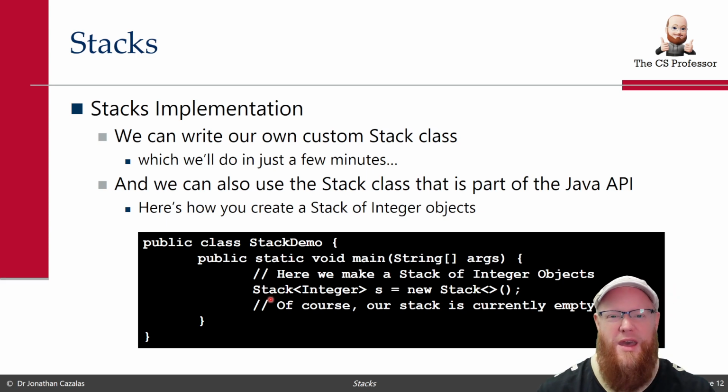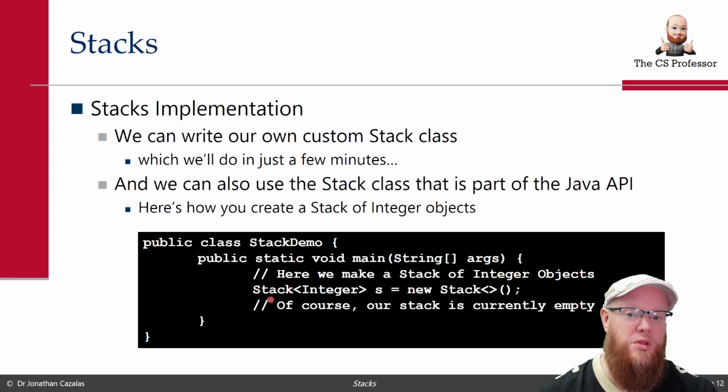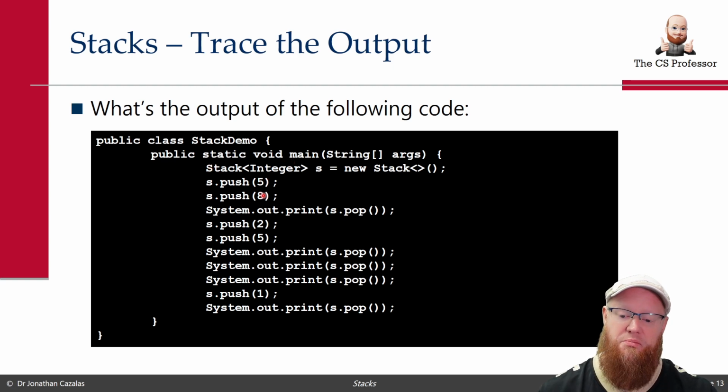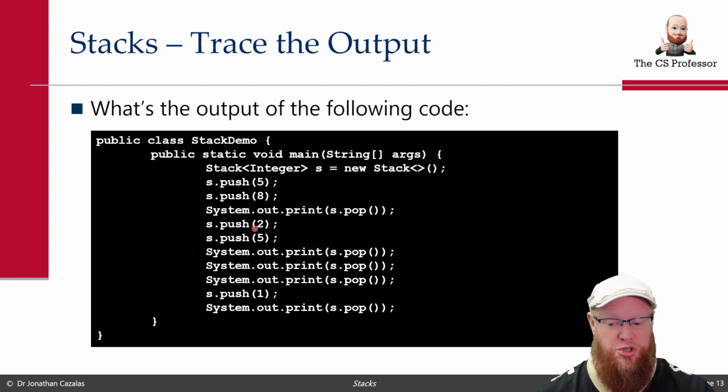But now instead of add or get, which are the methods for an array list or a linked list, we're going to be using push and pop. So here, I've created a new stack of integers. I push 5. I push 8. I pop and I print that result. Then I push 2 and 5. Then I pop 3 more times, each time printing the result. And then I'm going to push 1, and then we're going to pop and print that result one more time.